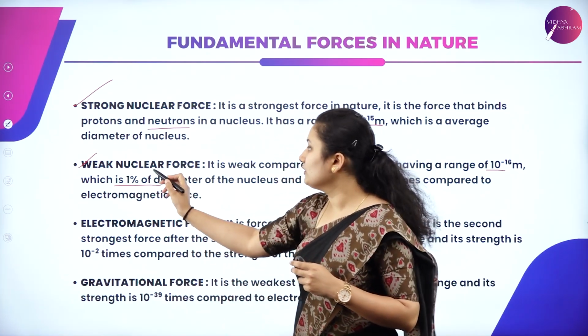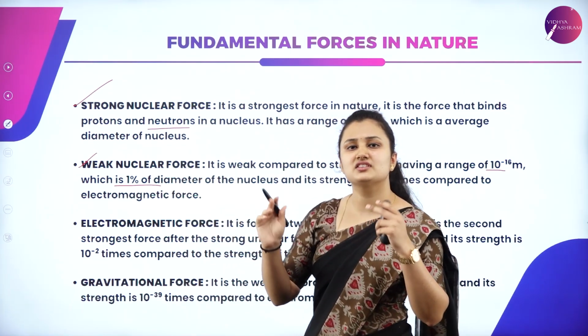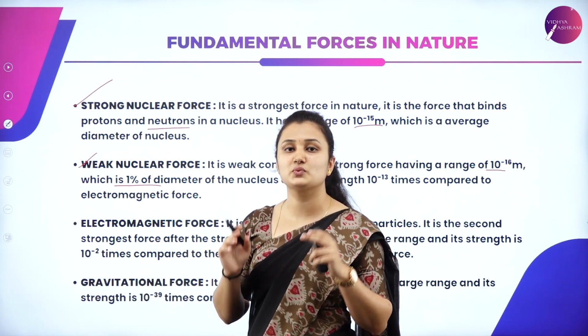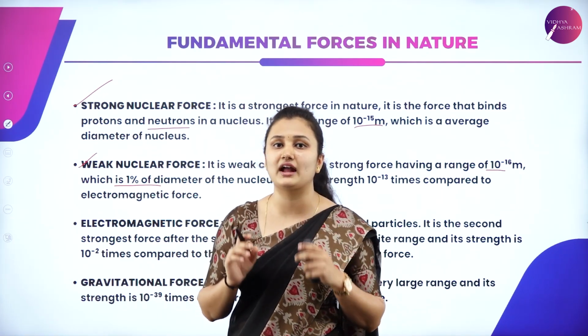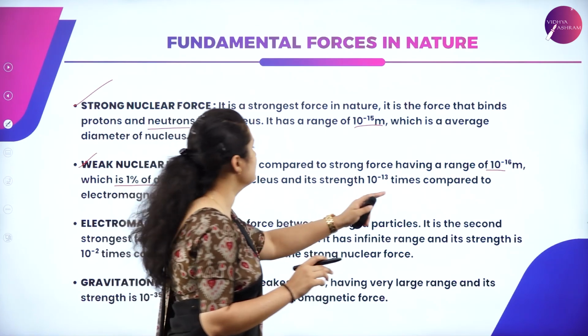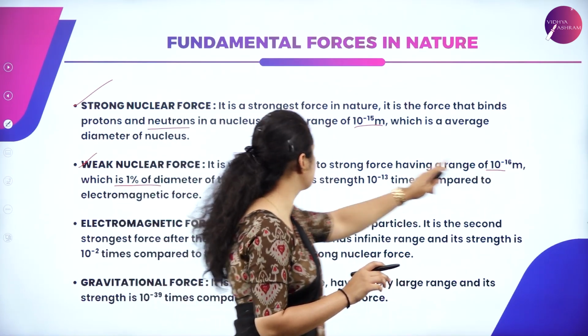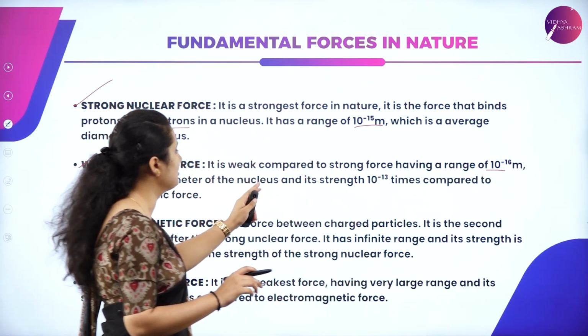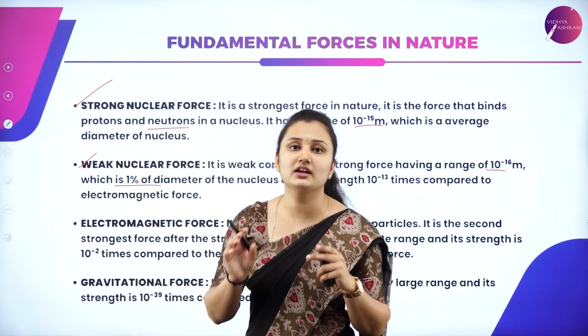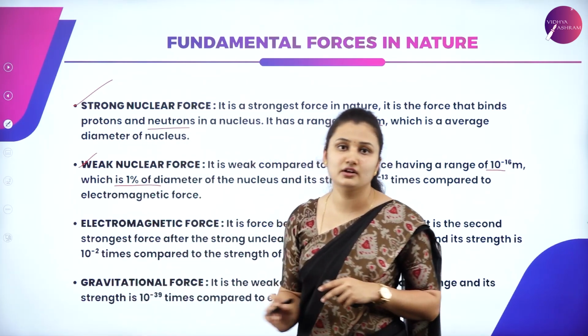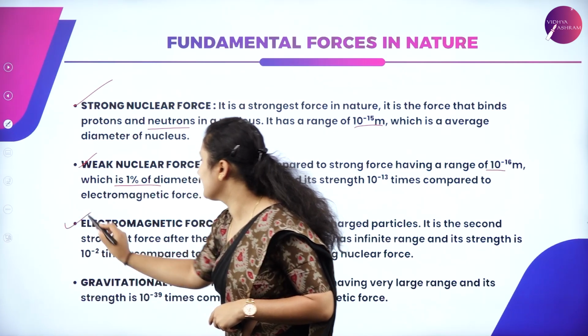So, weak nuclear force is the force by means of which certain elementary particles interact. We see this weak force in case of radioactive decay, and you can see it has a range of 10^-16 meter, which is 1% of diameter of nucleus, and it is weak compared to electromagnetic force. The third one is electromagnetic force.